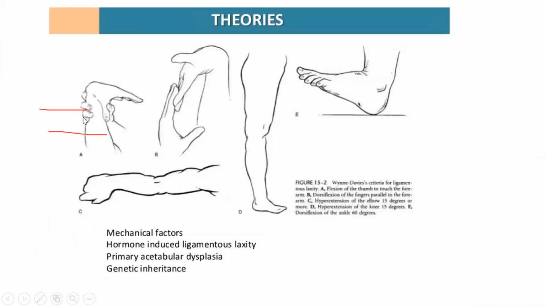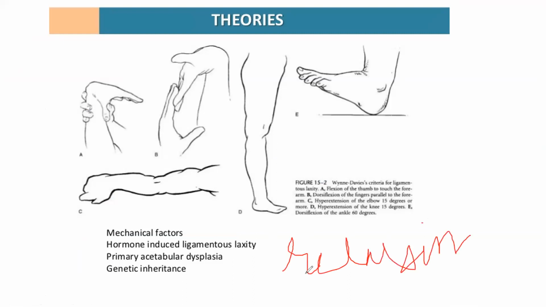So what are the theories behind why this CDH happens? Why does this congenital dislocation of the hip happen? One theory is you have overcrowding of the uterus. The other is hormone-induced laxity. Intrauterine there is a hormone known as relaxin. As per the hormone name, it is a relaxing hormone. So it relaxes the whole baby, everything is relaxed. So joint laxity occurs. So hormone-induced there is laxity of the joint.